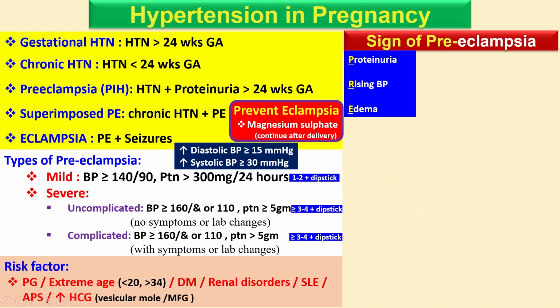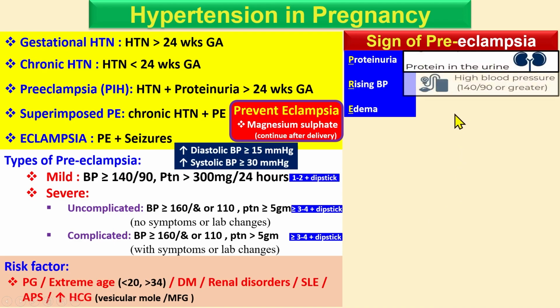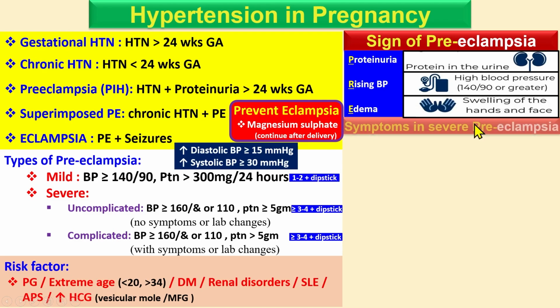It's edema because when there is a blood vessel damage, there is a leakage of the protein or other content through the blood vessel that causes the edema. Okay. So three major factors: protein in the urine, the high blood pressure more than 140 over 90, and the swelling of the hand and face. So these are three signs of preeclampsia.